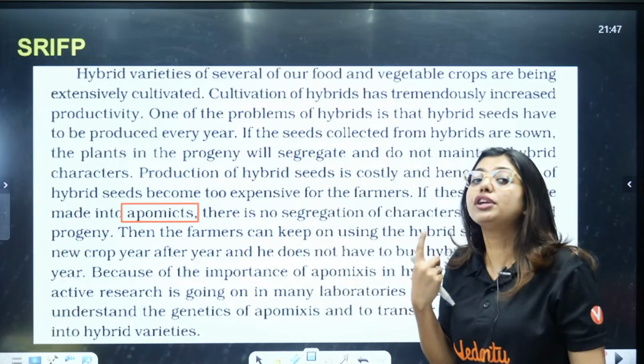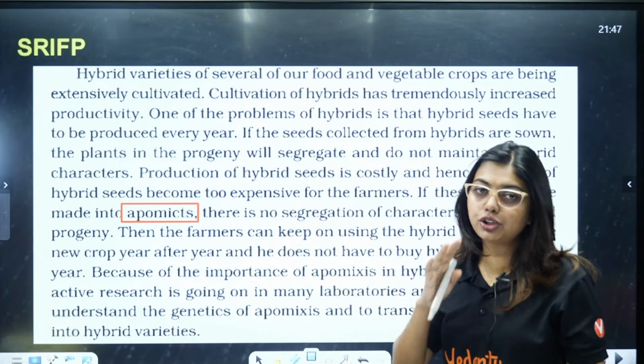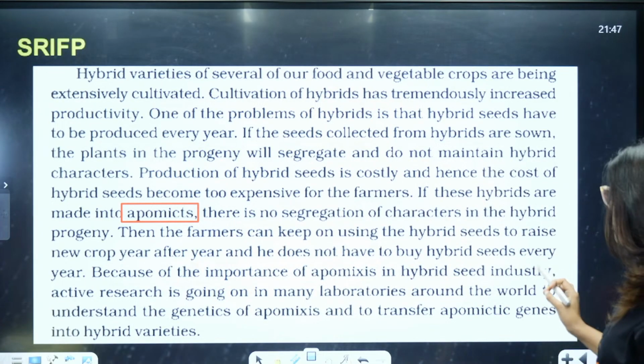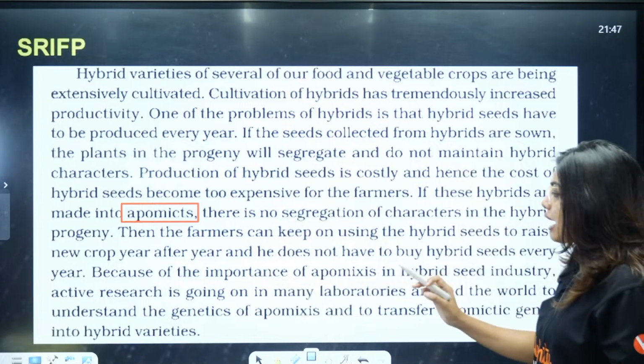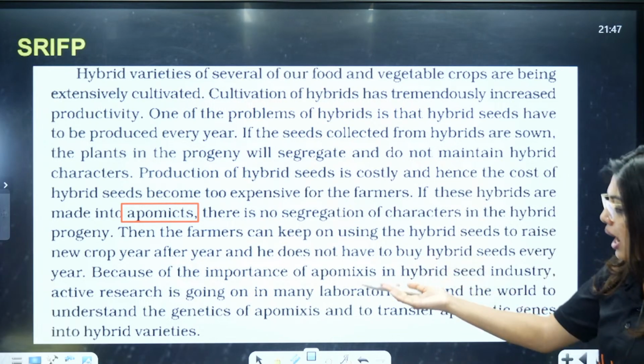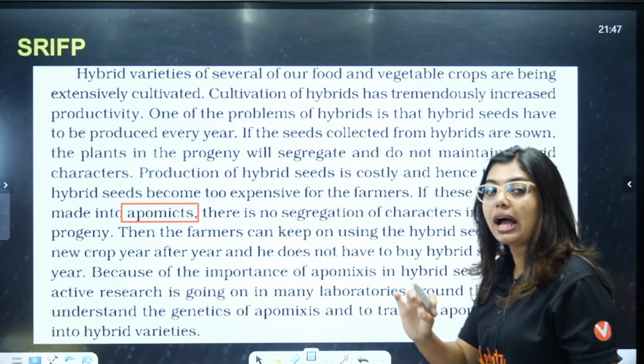So, then why don't we use that to save money, and also the farmers every year can continue the same cultivation, is what they are trying to say. Because of the importance of apomixis in the hybrid seed industry, active research is going on in many laboratories around the world to understand the genetics of apomixis and transfer the apomictic genes into the hybrid variety.